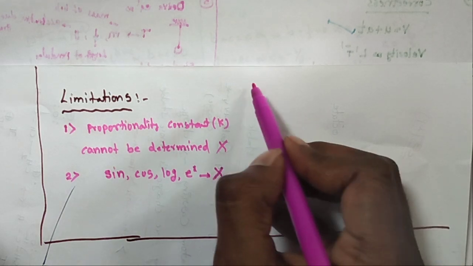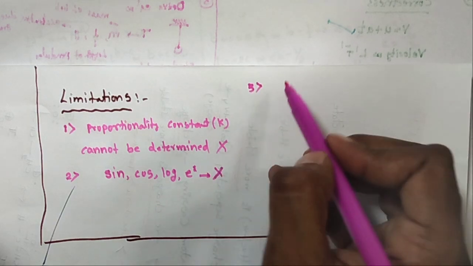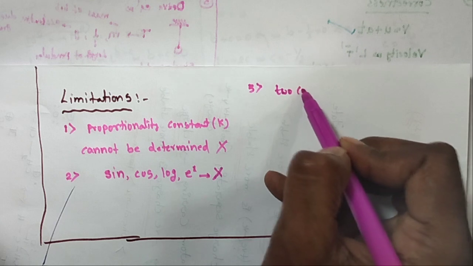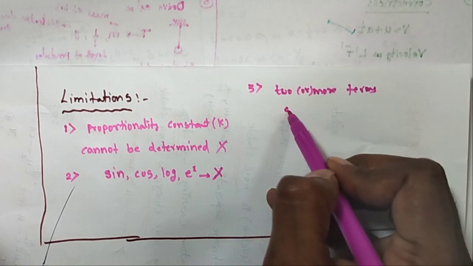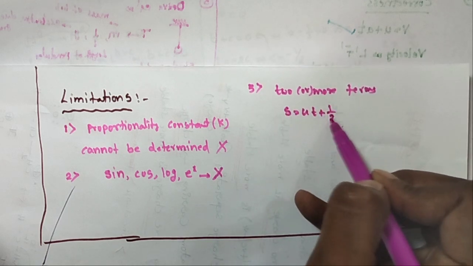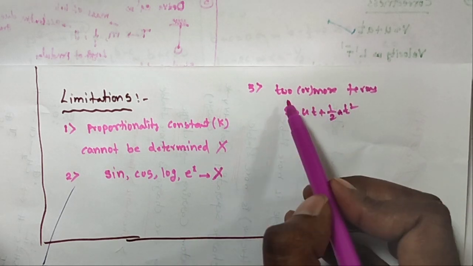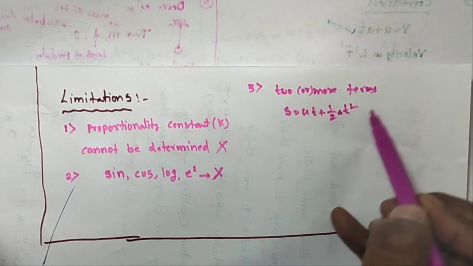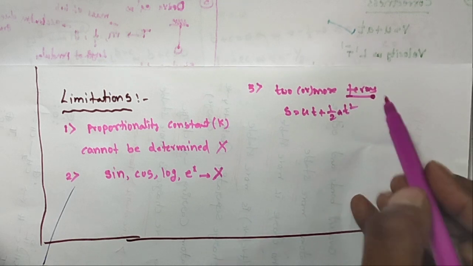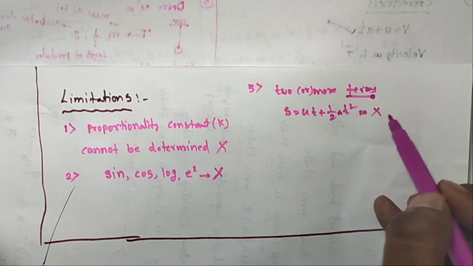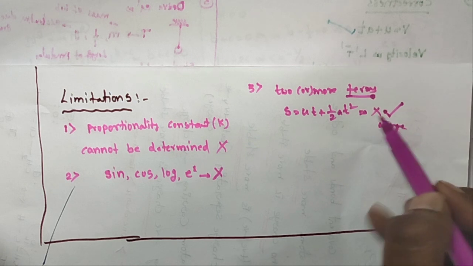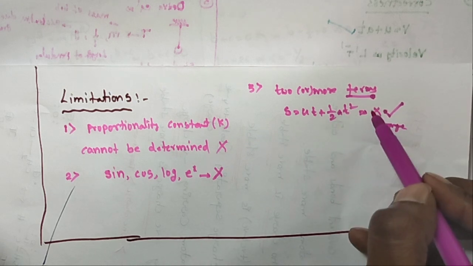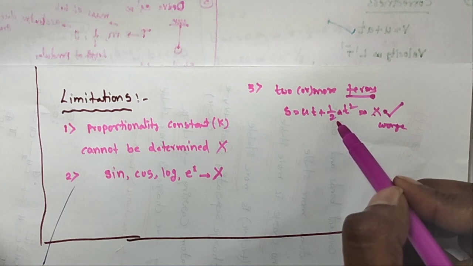And the third drawback: suppose the formula contains two or more terms, for example s is equal to ut plus 1 by 2 at square. Such a formula is not derived perfectly. It just shows whether this equation is correct or wrong, but not to derive these equations.